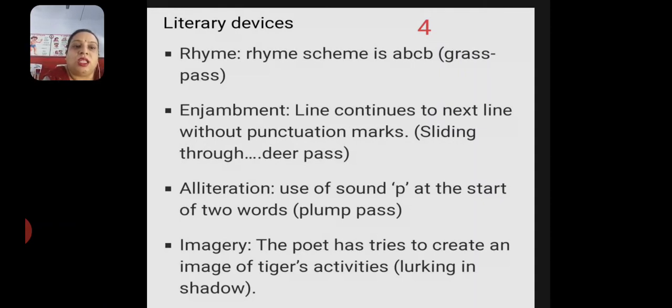That is seen in the lines sliding through and deer pass. Number 3 is alliteration. Use of sound P at the start of two words, that is plump pass, means P sound is being repeated here. Next one is imagery. The poet tries to create an image of the tiger's activities, that is lurking in shadow.